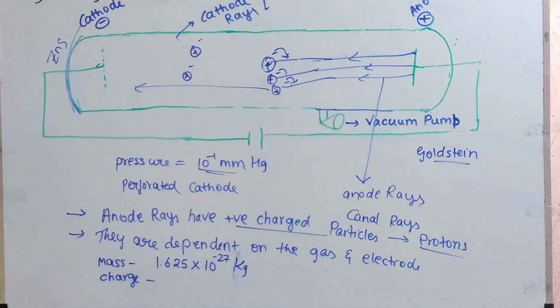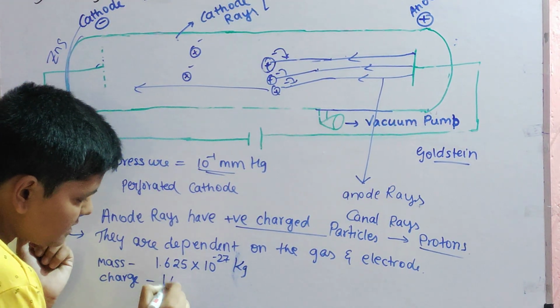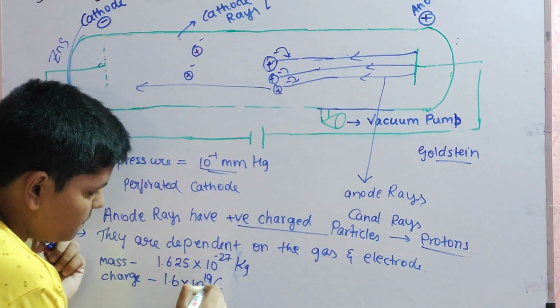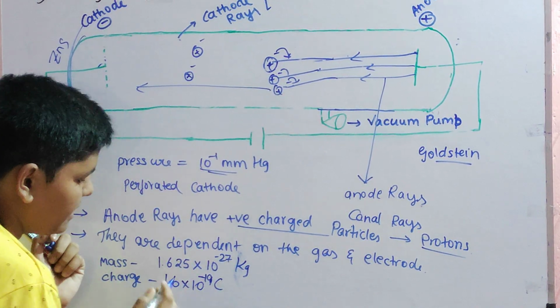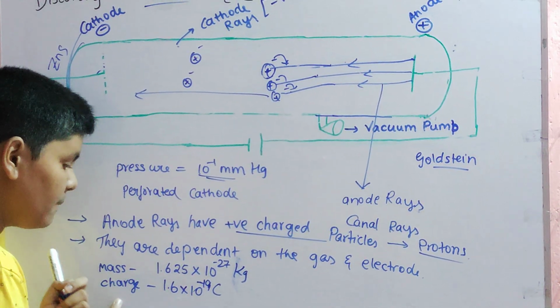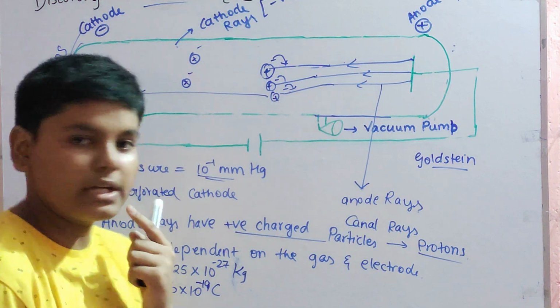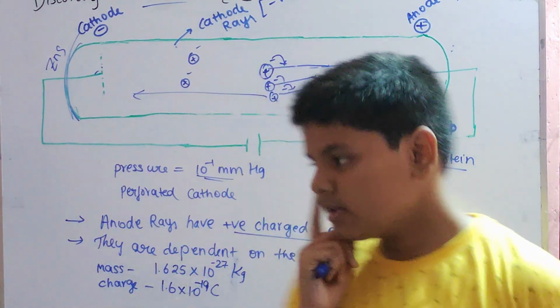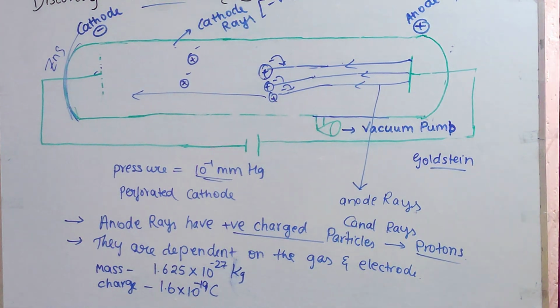And the charge of the proton is 1.6 into 10 to the power of minus 19. Here the electron had the negative charge, and proton has positive charge. So you can say that the relative charge of proton is plus 1, and of electron is minus 1. This is the discovery of proton.